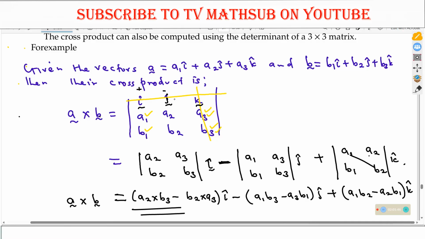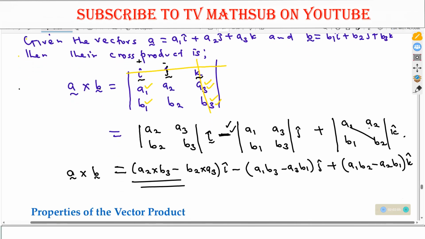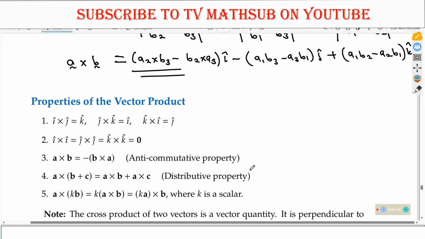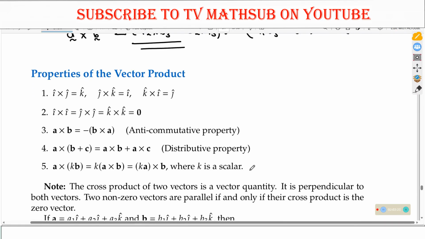Now, to get what to put here, eliminate the first column and the first row. So get this into I. This minus, please don't forget that it must be there by definition. It is a must to be there. This is why we are saying that the cross product of two vectors is actually a vector. So whatever you get out will be a vector.